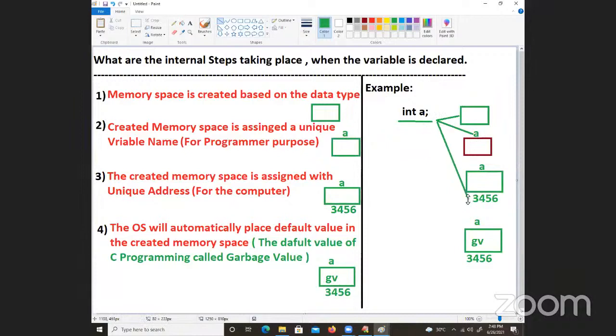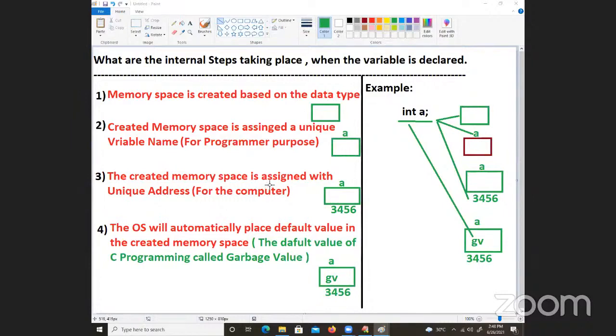After that garbage value will be placed. This is how it takes place internally. Right. Are these 4 steps clear for all of you? Can you confirm it? Yes.